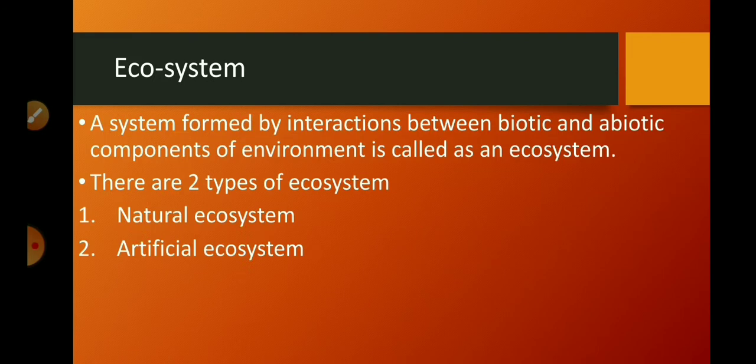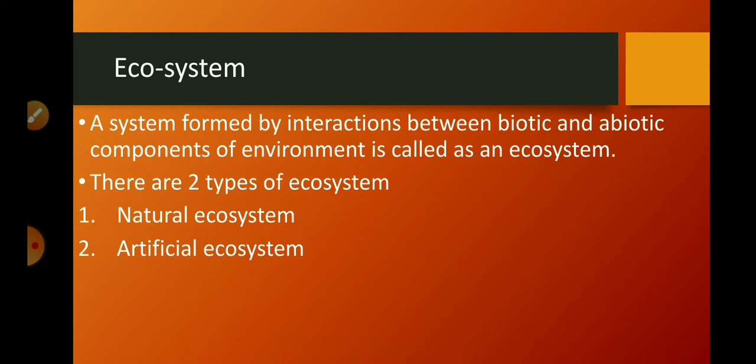The first component is the ecosystem. In the environment, all the living organisms such as plants, animals, microorganisms and human beings, as well as non-living components such as air, water, soil, interact with each other and maintain the balance of nature. So in the environment both these components are present, and they are interacting with each other,